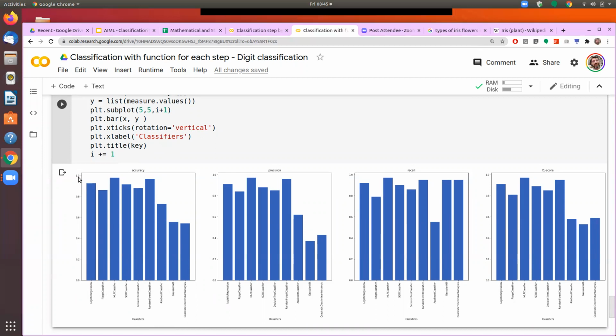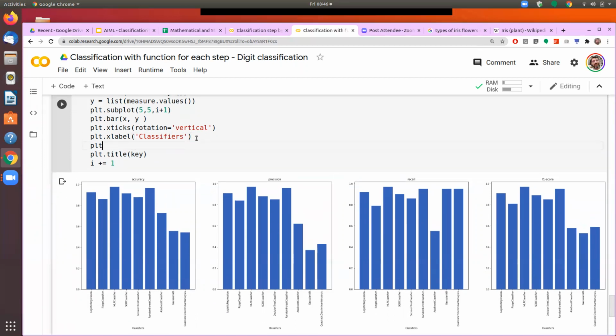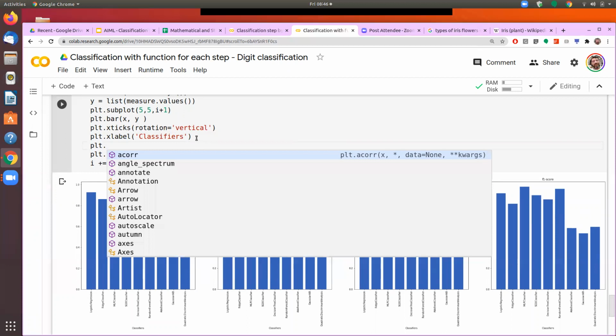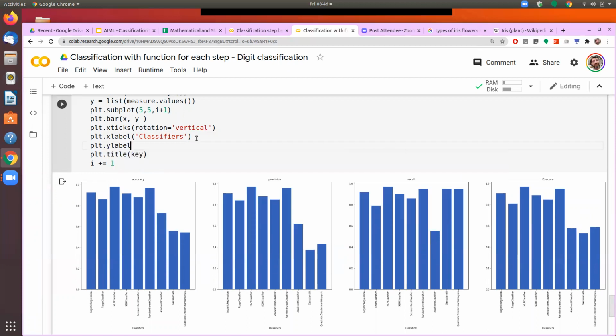Similarly on y, this is ranging from 0 to 1 because all the values of accuracy, precision, recall can be only from 0 to 1. So these 0.0, 0.2 are called the ticks. And if I give a name to this axis, that will be the label. As I have given the x label, I could say plt.ylabel, and then give a name to it, which could be say values.